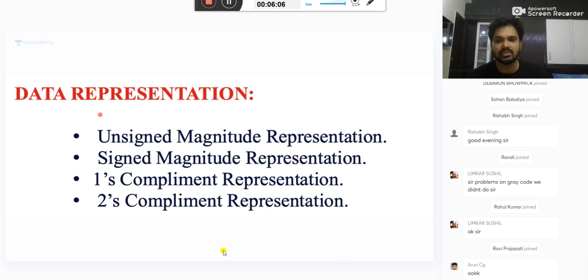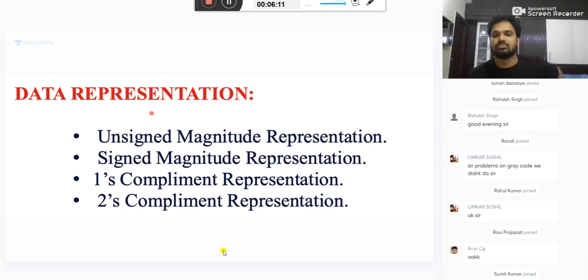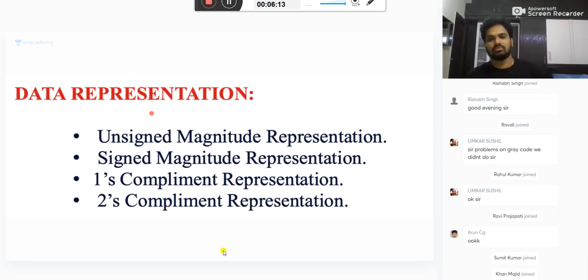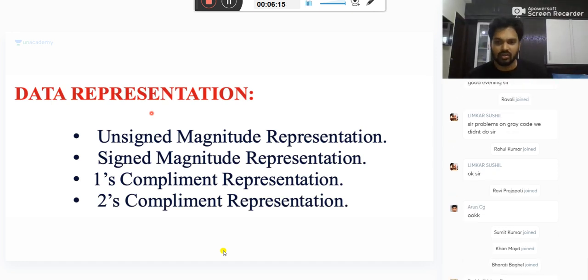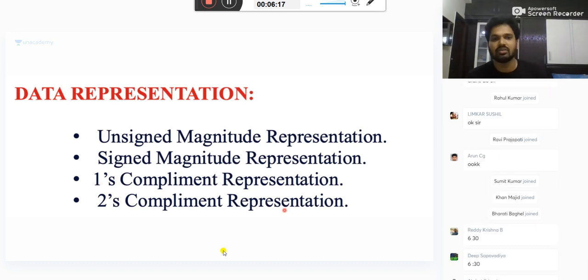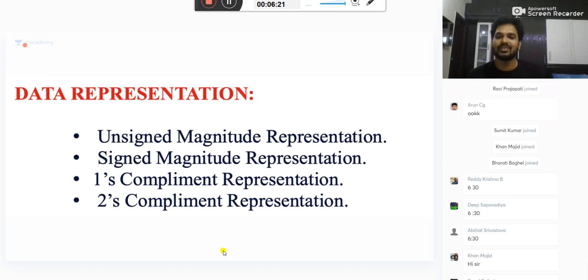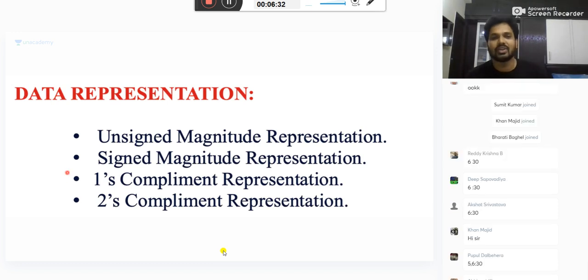In the data representation, you have class from 5 to 6:30 or 5 to 7. Oh, fine. You have a half hour break in between. So because it is the end of the day, don't get exhausted here. Be energetic. It is the last class, but it is an important class. So in the last 5 hours of the match, we should play well, right? So keep that energy.